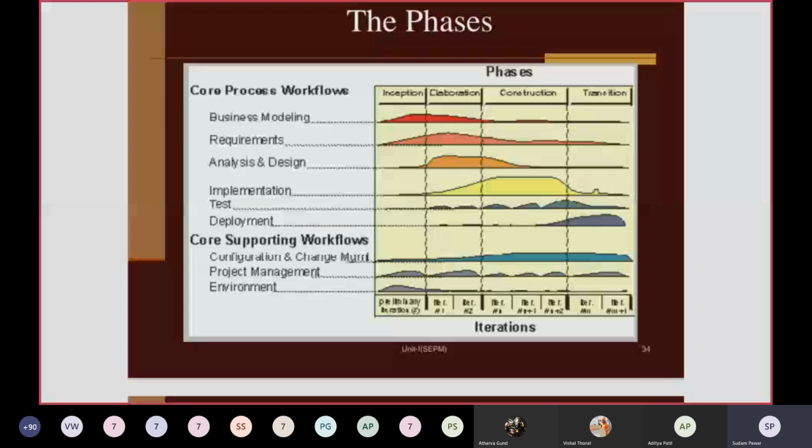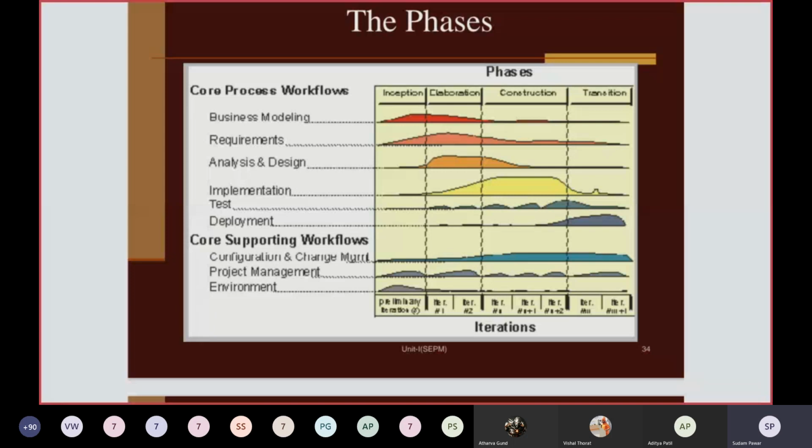In our diagram, the inception phase is also called the preliminary iteration phase. It may have 1 or 2 iterations, and the output of this phase will be used for the first iteration of the elaboration phase. In our current diagram there are 2 iterations, and the output from iteration 1 will be used for iteration 2.